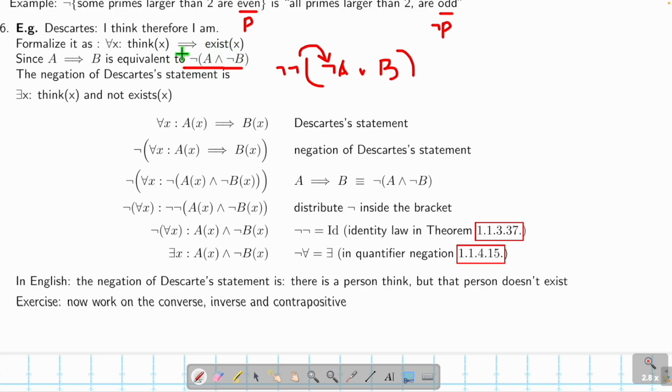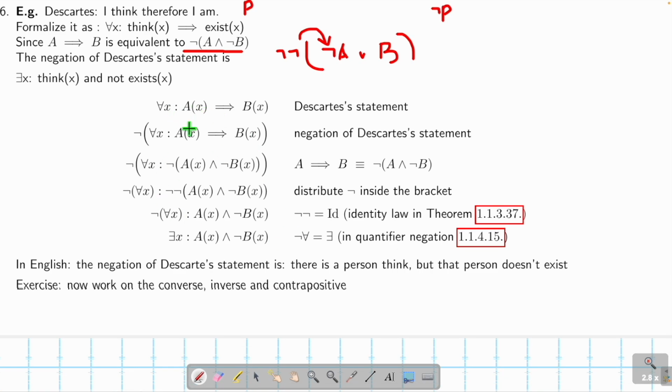Now I want to negate what this guy is saying. So it will become, well, this is for all, right? For all becomes there exists. So here is the proof. His statement is, for all humans, thinking implies existing. Now I want to find the negation of this. I just add a big bracket and add a not here. And now I'm using what I just explained here and here. So now this part is this part, right? Then what I'm going to do next?